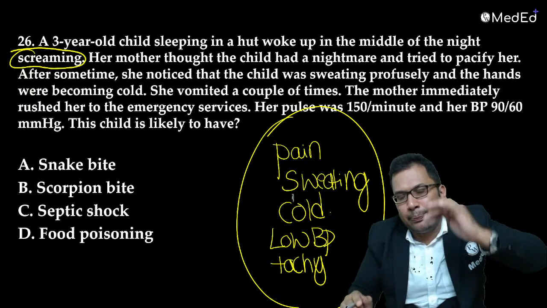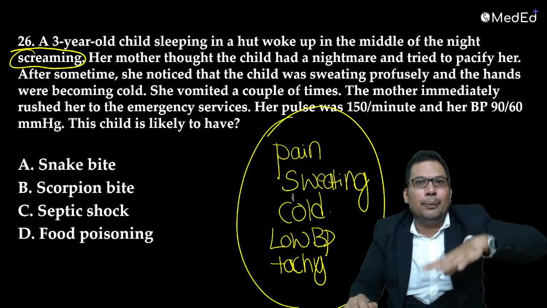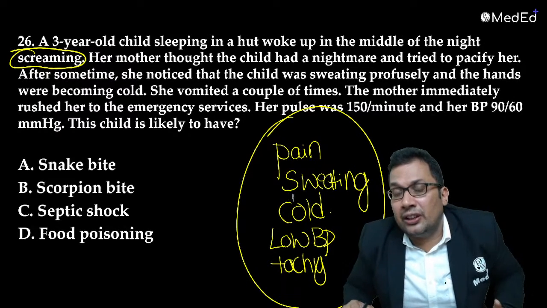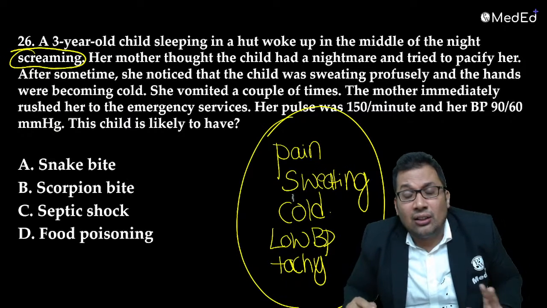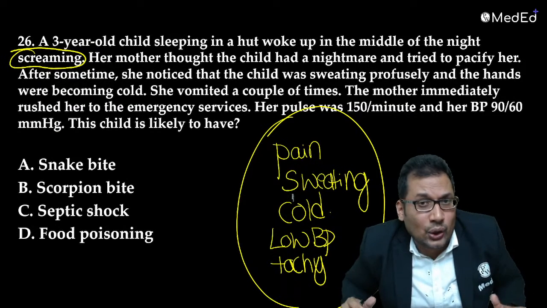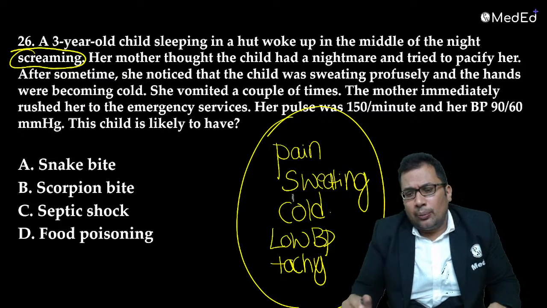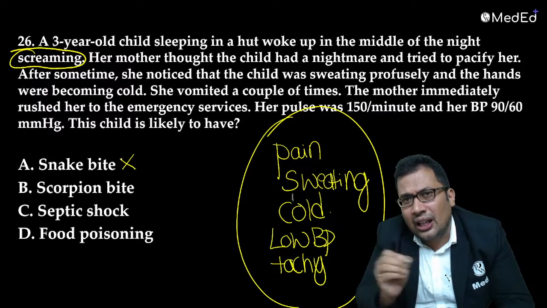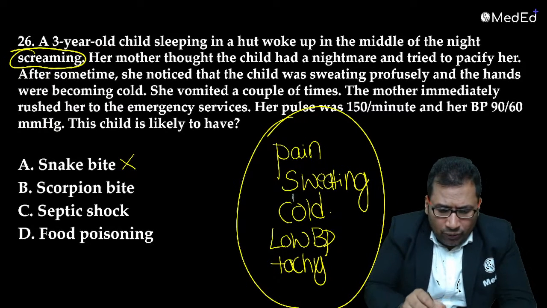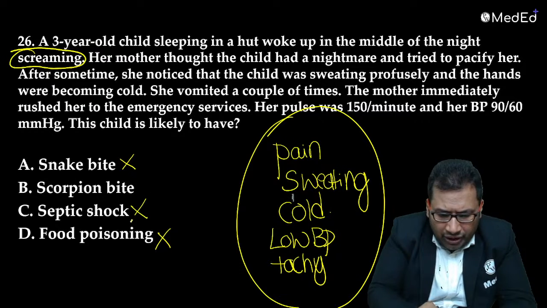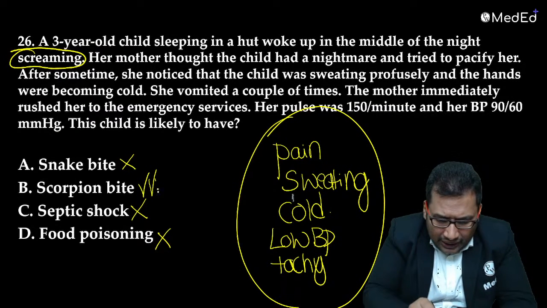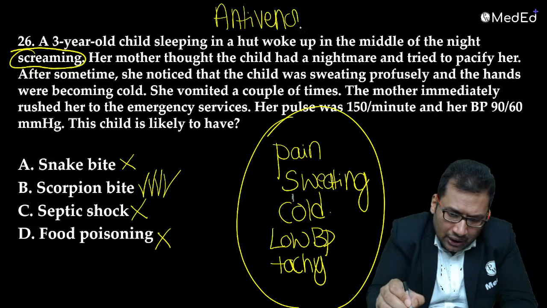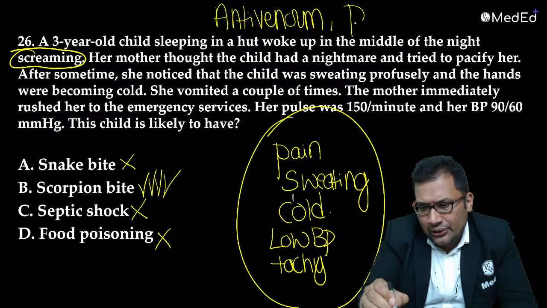What happens actually is that in the beginning BP can be high, but at the final stage the BP is low in case of scorpion bite. As you know the function of epinephrine and norepinephrine in pharmacology, there is a different vasomotor phenomenon of Dale. So there can be low BP, and the pulse is also 150. Snake bite, no. Snake bite pain will be there, but not that high. Food poisoning, definitely no. Septic shock, fever is not given. Scorpion bite is the correct answer. And remember, the treatment of choice is antivenom. Prazosin is also tried.